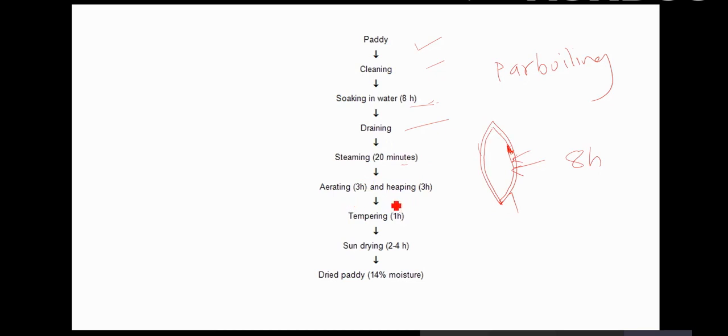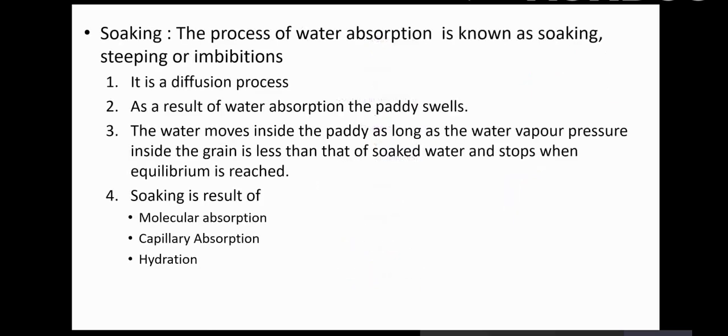Aerating and heaping is done, almost 3 hours of aeration, so that there is a uniform distribution of moisture. Heaping means continuously moving the grain or paddy. Tempering is again a resting period in which you allow the grain or paddy to achieve equilibrium, and then you dry it to 14% moisture, and that is then further milled.